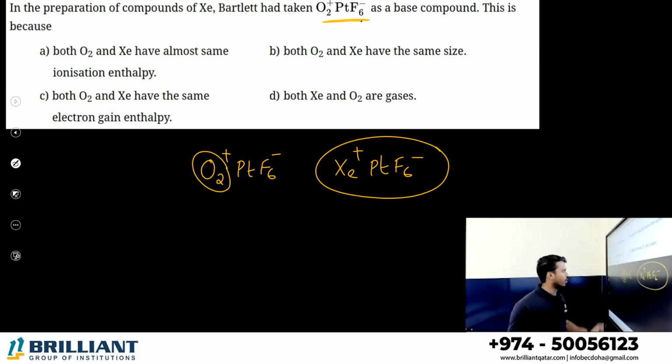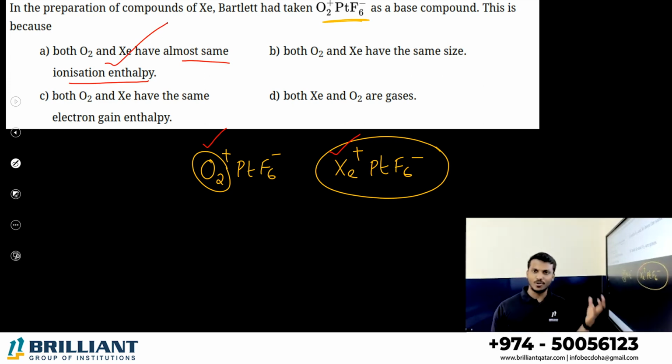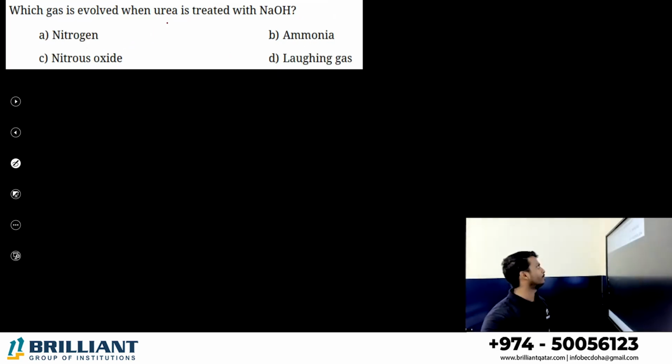Why did he replace O2 by xenon? Because we know both O2 and xenon have almost the same ionization enthalpy. Because of that, O2 was replaced by xenon, and he made the first compound with a noble gas.